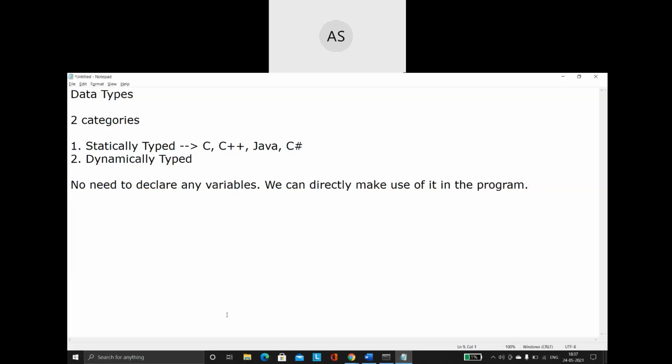Say for example, I am directly saying age equals to 12. Done. Yes, this is correct. Then I am saying mobile number equals to, I'm giving some value like this. Then again I'm saying email ID equals to, a string value. Remember one thing, whenever we are going to give a string value, we will put it within double quotes. So I'm just going to give the value like this.